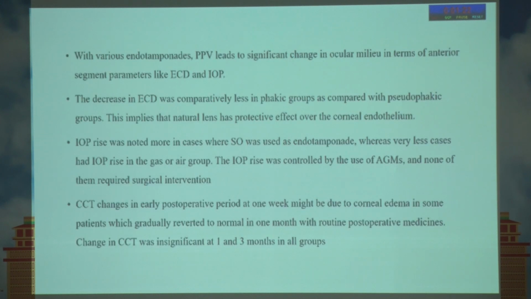With this, my conclusion is, with various endotamponades, pars plana vitrectomy leads to a significant change in the ocular milieu in terms of anterior segment parameters like endothelial cell density and intraocular pressure. The decrease in the endothelial cell density was comparatively less in the phakic groups as compared with the pseudophakic groups. This implies that the natural lens has a protective effect over the corneal endothelium.